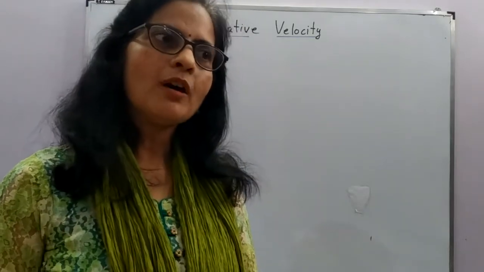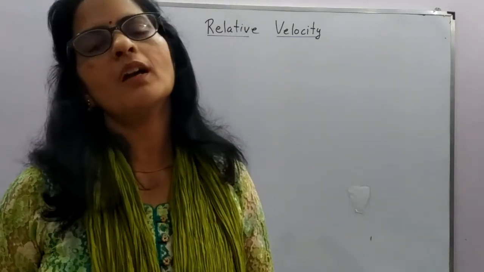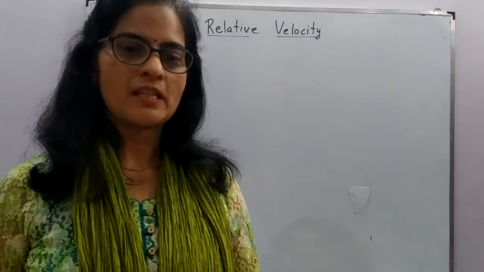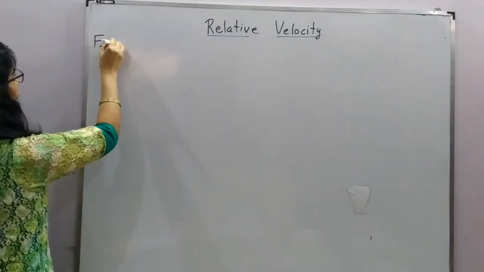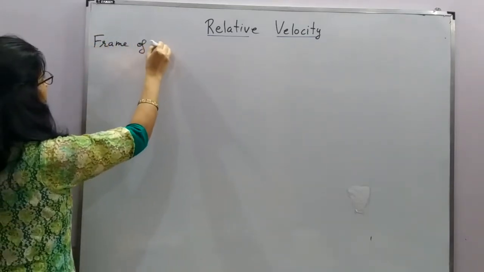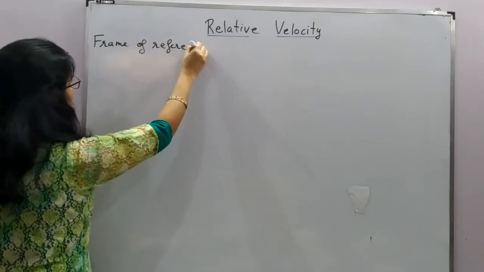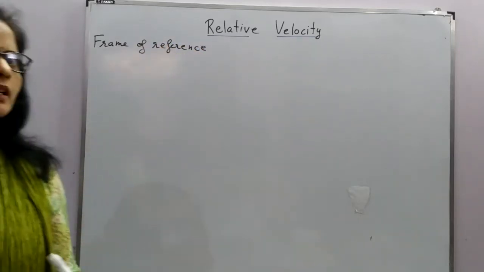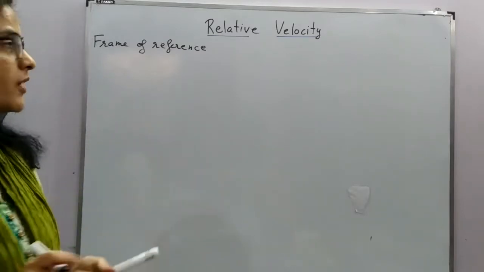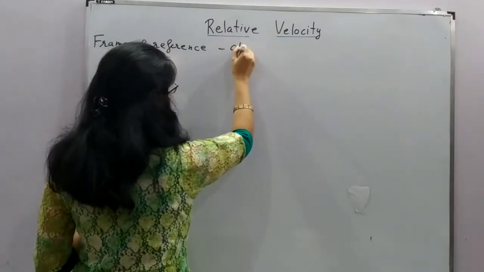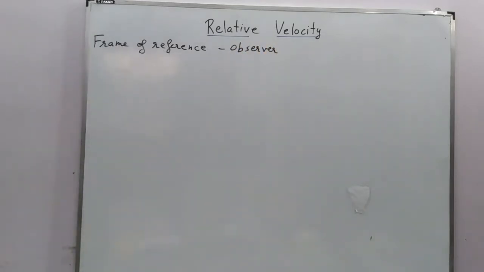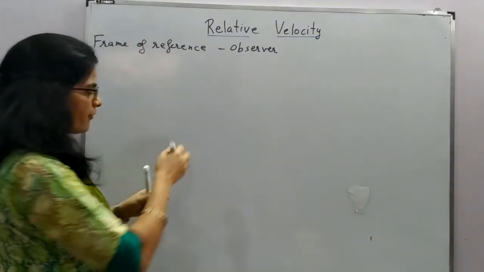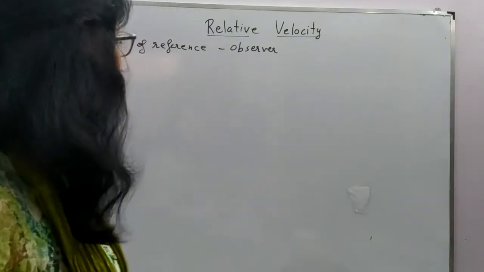So when we are talking about "with respect to," we are talking about the frame of reference. So here we need to understand a point which is called the frame of reference. Frame of reference, in simple words, is nothing but the place where the observer is situated. So you can say the observer is there in the frame of reference, right?